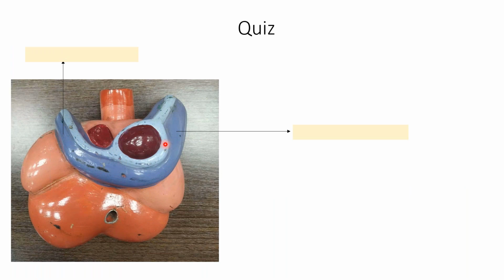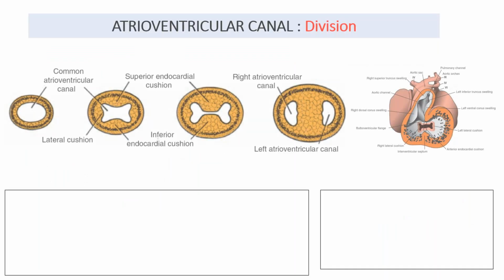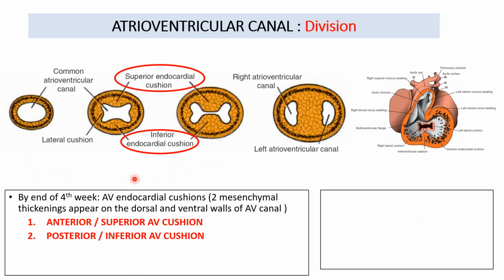Now this is the model that we have in our department. If it's a posterior view, these will be the right and the left horn of sinus venosus, and you should know the derivatives of them. This is the place where the coronary sinus is situated in the adult, and this is the right atrial wall, from the posterior view. Now coming to the atrioventricular canal, which is actually a communication between the common atrial chamber and the ventricular chamber. There are two cushions by the end of the 4th week, anterior and posterior.